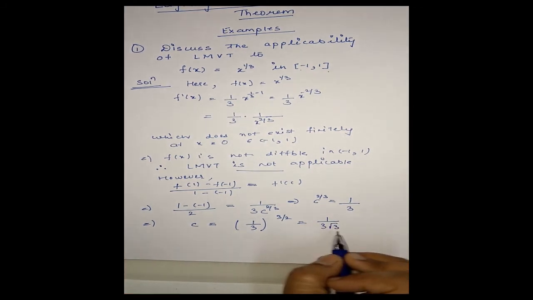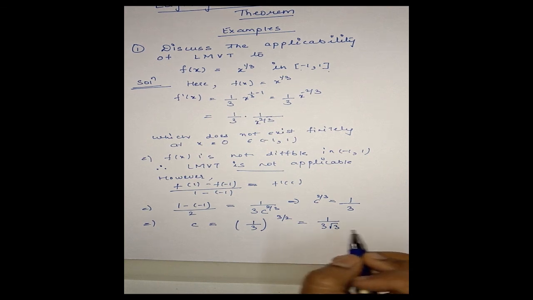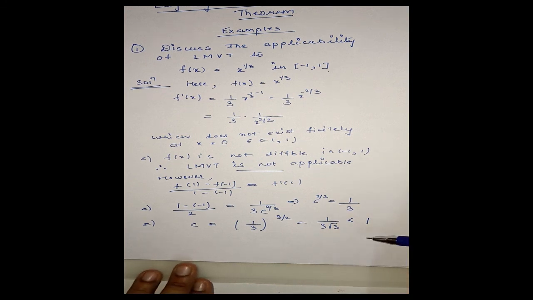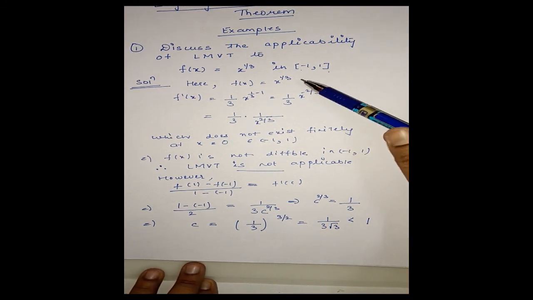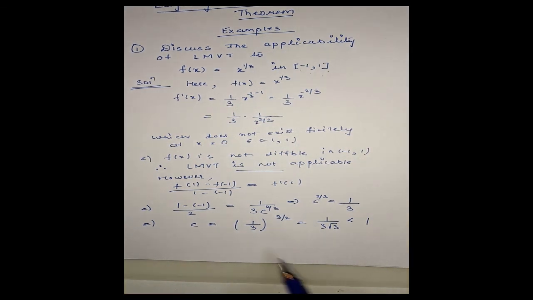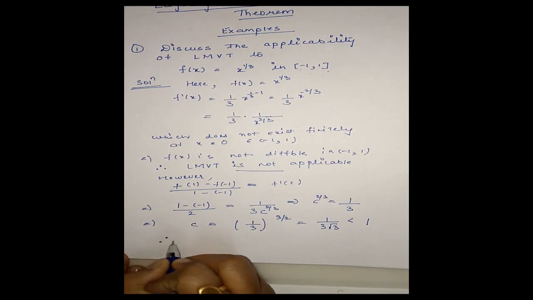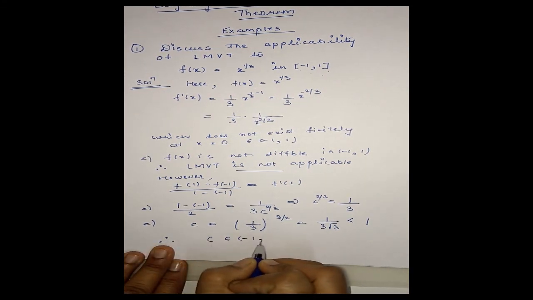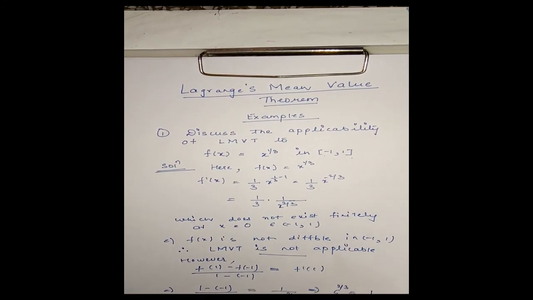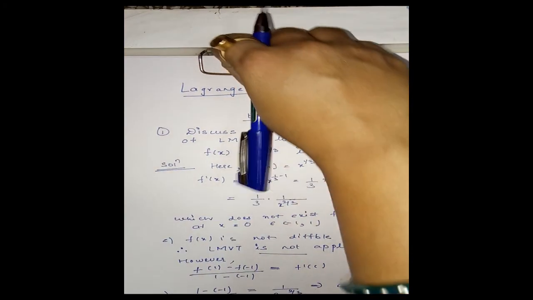Okay, now this denominator is more than 1, therefore clearly this is less than 1. And therefore this c will lie in the open interval (-1, 1). Therefore the conclusion of LMVT holds, but the conditions do not hold. This is less than 1, therefore c belongs to the open interval (-1, 1). It is clear.